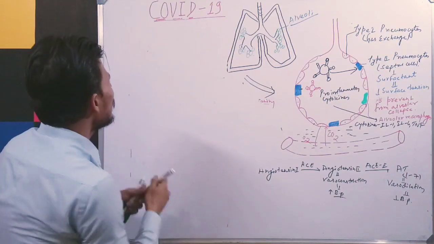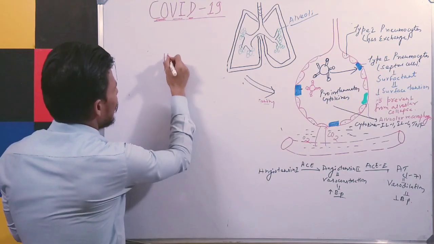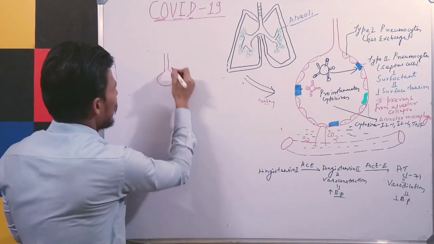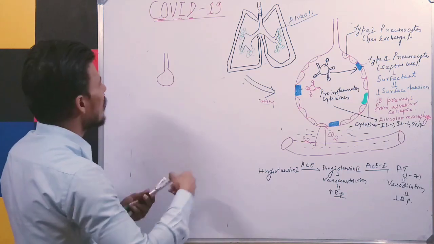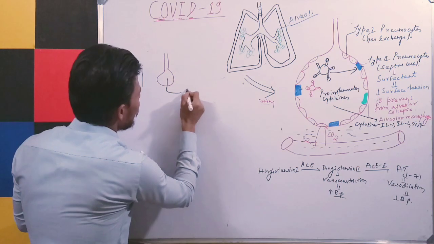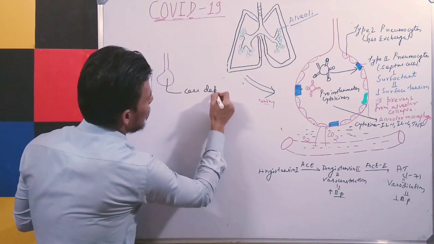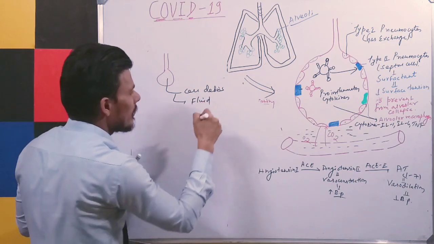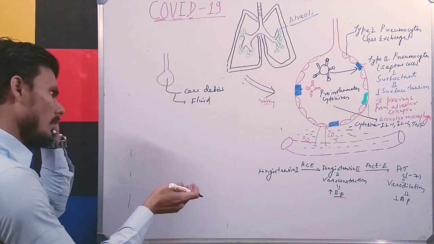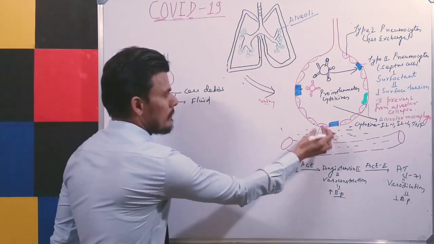Now sir, if you see the alveolus, suppose this is a single alveolus, it may consist of cell debris, or you can say dead cells, and then fluid. You know that the fluid has been accumulated, or it is transmitted, right?